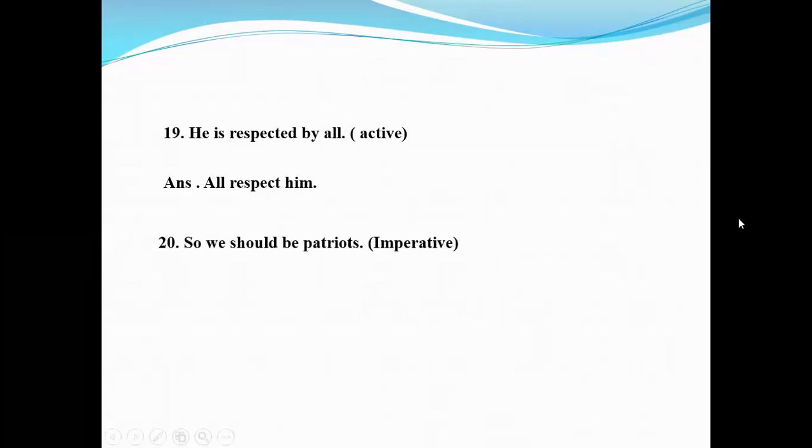Number 20. So we should be patriots. Make it imperative. In case there is a first person subject in an assertive sentence, and you want to make it imperative, use let, then the object form of the subject. So the answer will be so let us omit should, then the rest of the sentence. So the answer will be so let us be patriots.